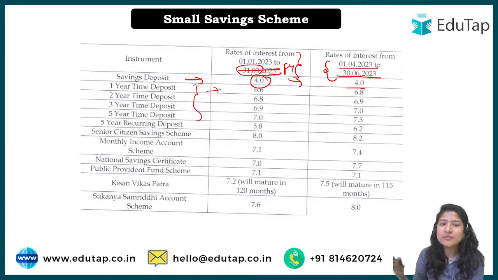Saving deposit means the normal one, and if you are doing it for a time duration with different maturity, so for 1 year, first it was 6.6 and now it is 6.8. So basically what is the difference of 0.2%? So how many? So 20 basis points, right? I hope you are now getting what we meant before. For 3, it is 6.9, increased from 6.8. For 3, sorry, that was for 2 years. For 3 it is 7, and then for 5 years 7.5.